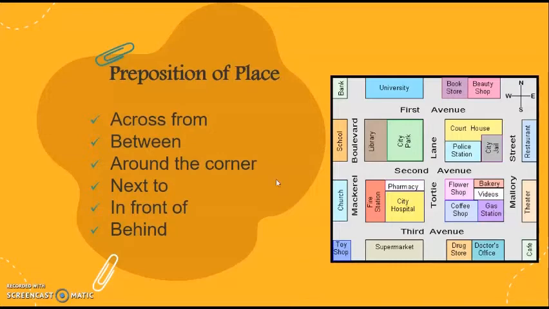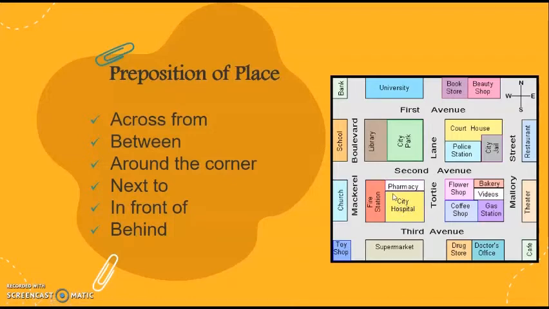For example, here I have a map. This is a map of one specific city. Here you are going to find different places and the names of the different streets in this map. If you want to know the preposition place next to, you are going to use, for example, the pharmacy and city hospital.